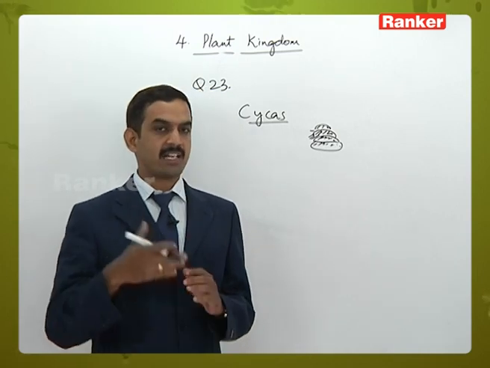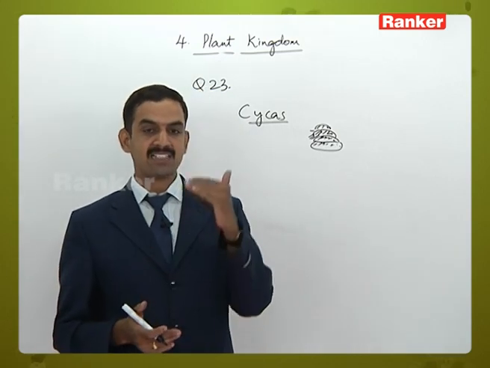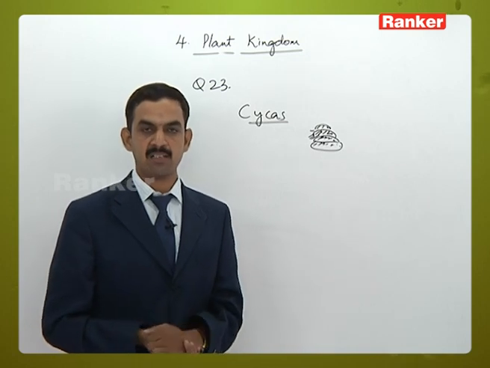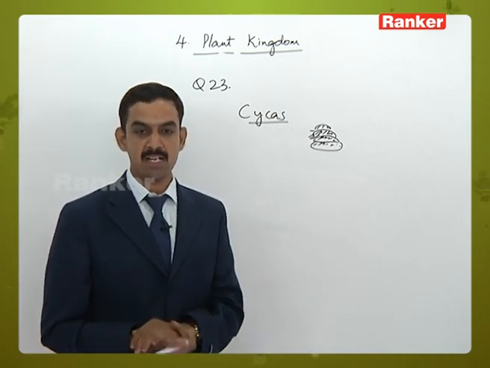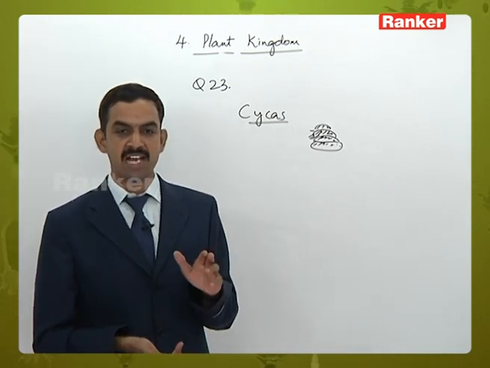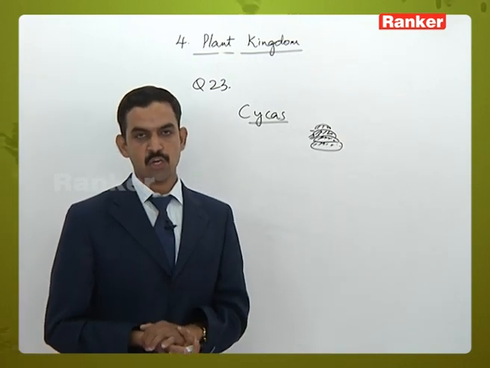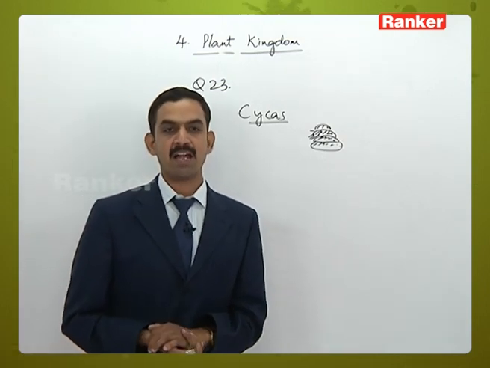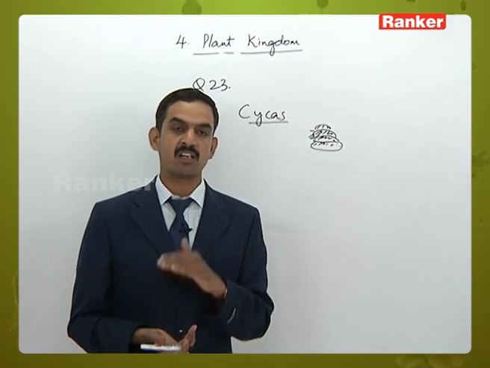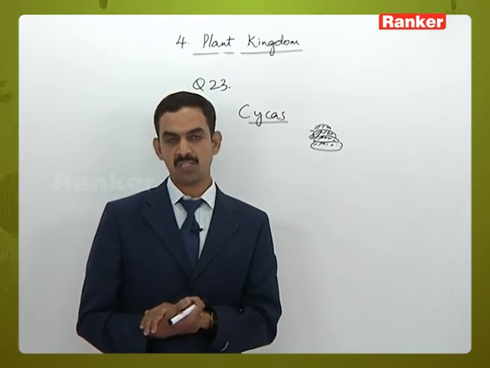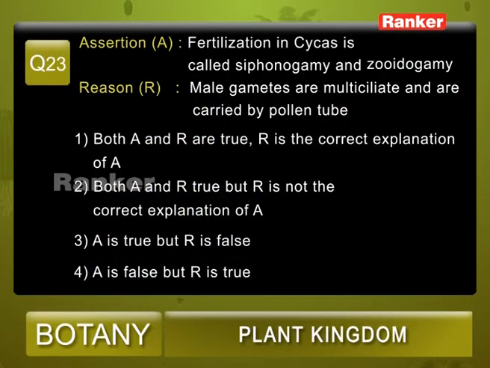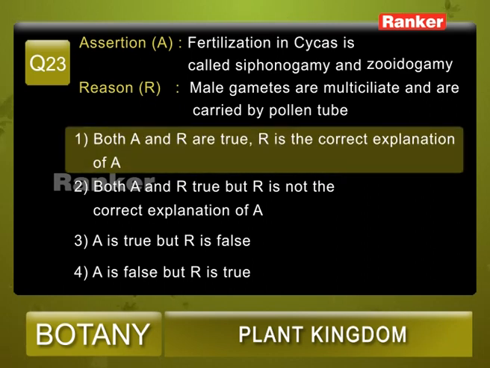Then the second statement, the reason, explains the characters exhibited by Cycas given in the assertion. That is, the male gametes are multiciliated, which is related to the zoidogamy condition, and the male gametes are carried by the pollen tube, which is related to the siphonogamy condition. So both A and R are correct, and R explains A. Question number 23, the correct answer is 1.